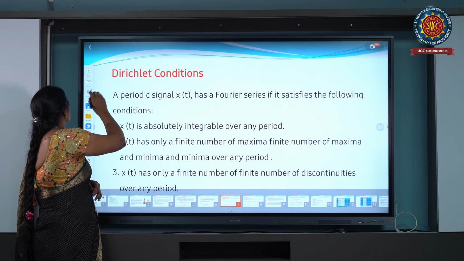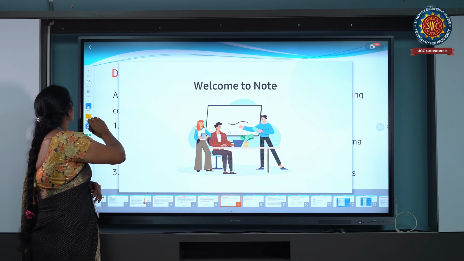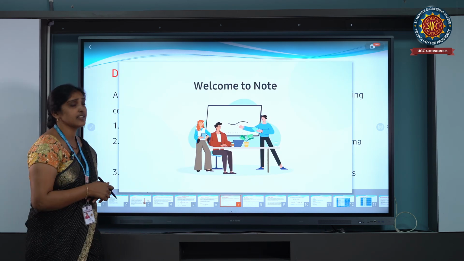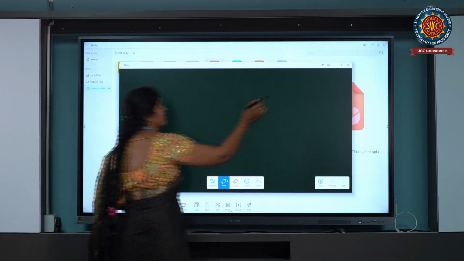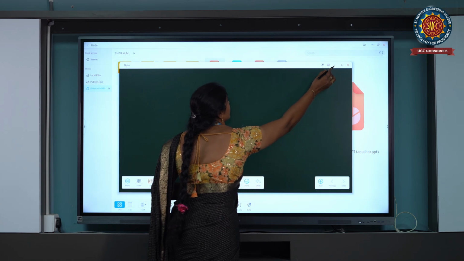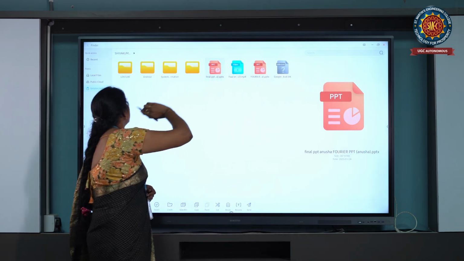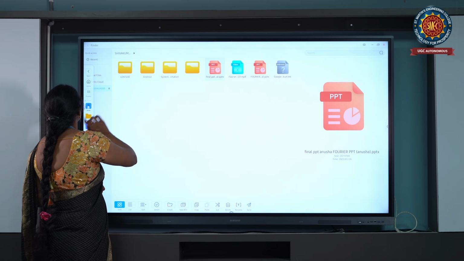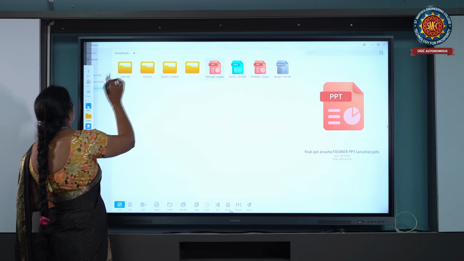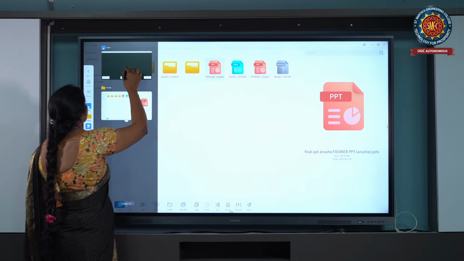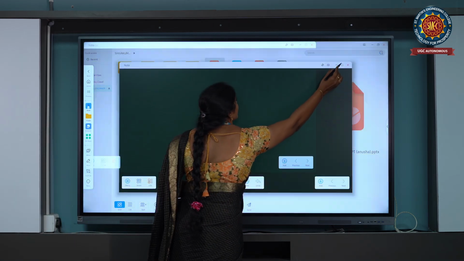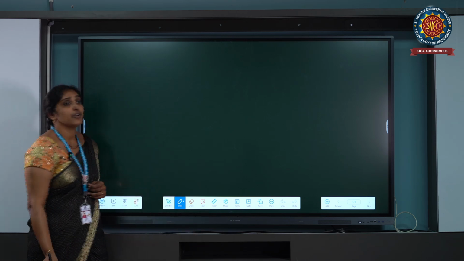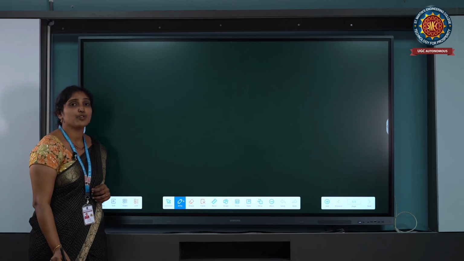So the next one is the cosine form of Fourier series. The cosine form of Fourier series is the representation of a signal over a certain interval of time in terms of linear orthogonal functions. Those orthogonal functions are in the form of cosine. We call it the cosine form of Fourier series.